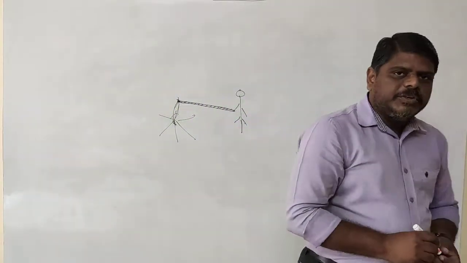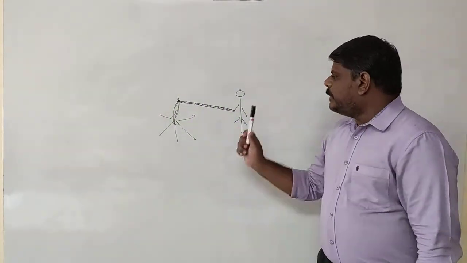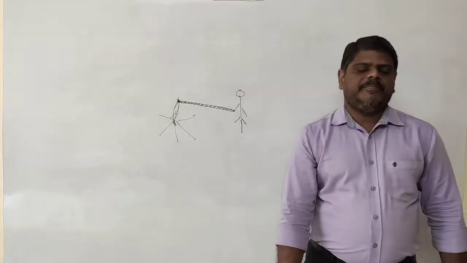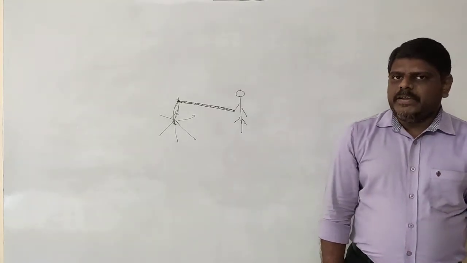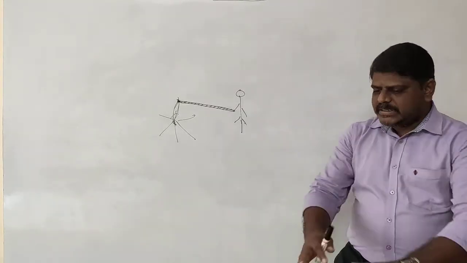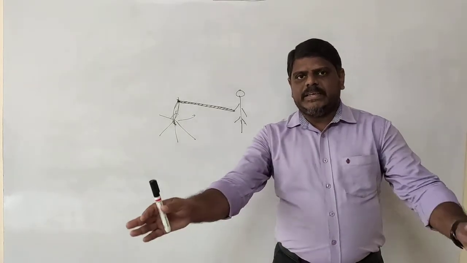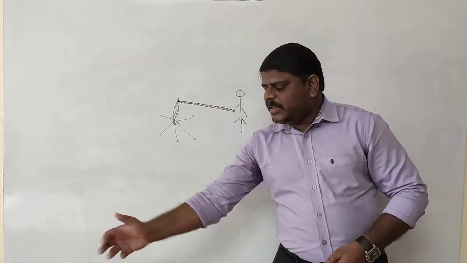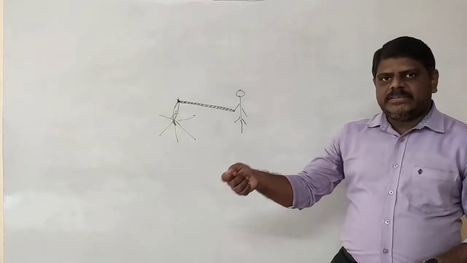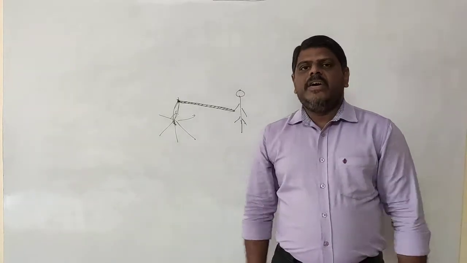The question will be asked like this: in how many ways can the person get the heat energy? He is in the open air itself. The campfire is going on. The fire is placed, and this person is carrying the rod and has placed it inside the fire.